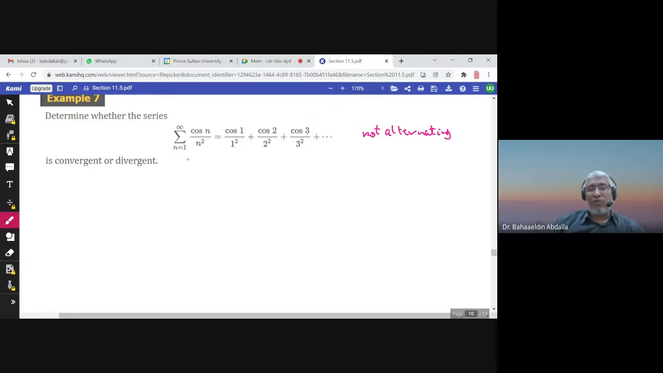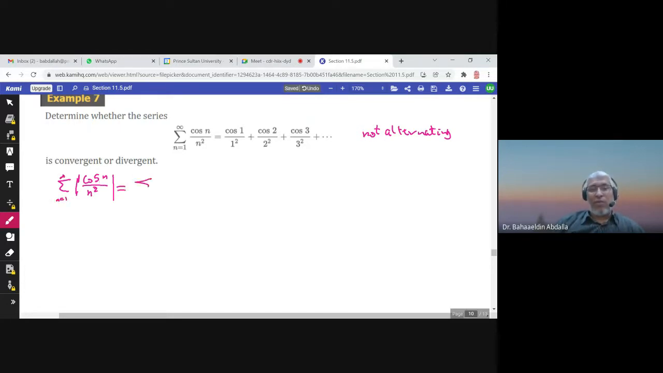So what to do? Well, in this section, we have a method. Consider summation absolute value of cosine n over n square. Okay. And discuss the convergence and divergence of this series.